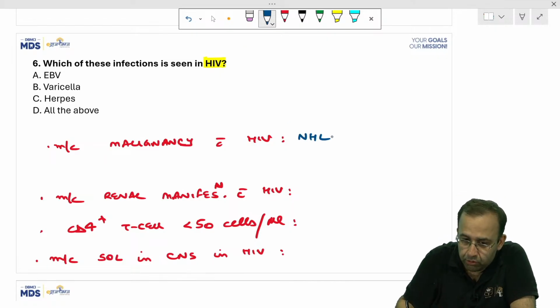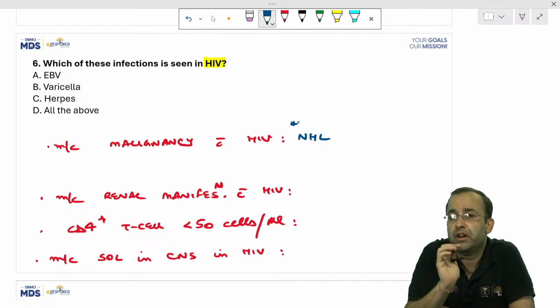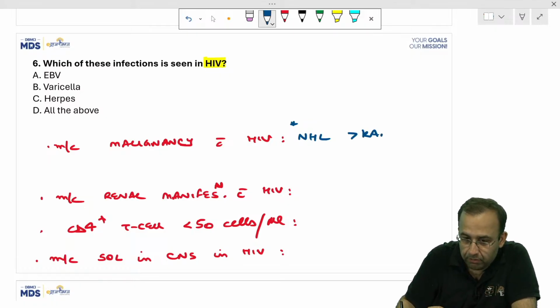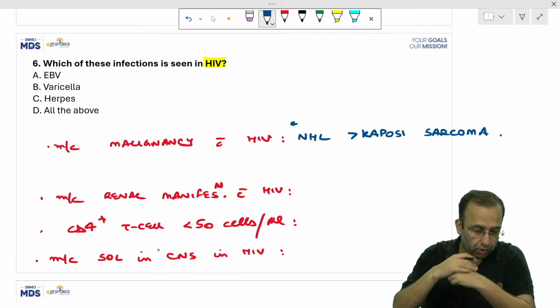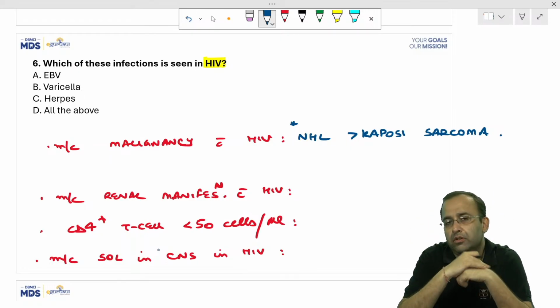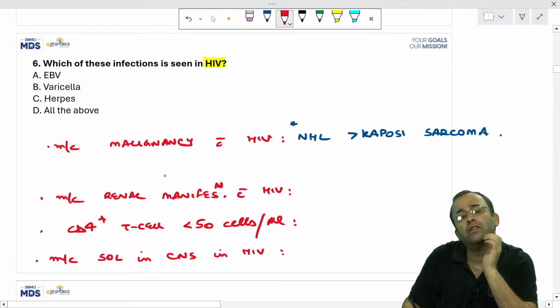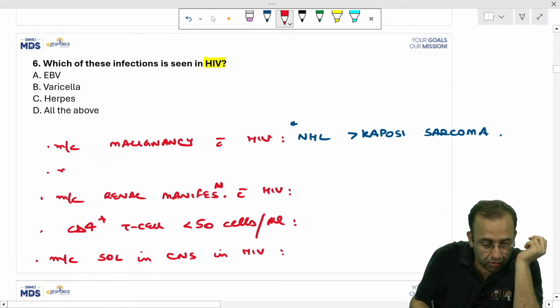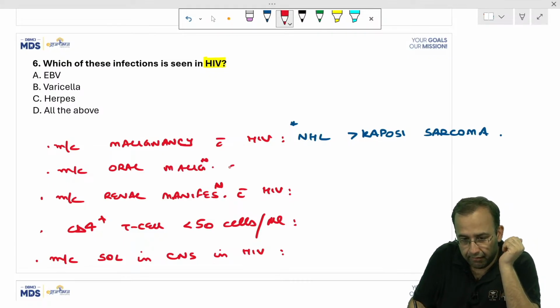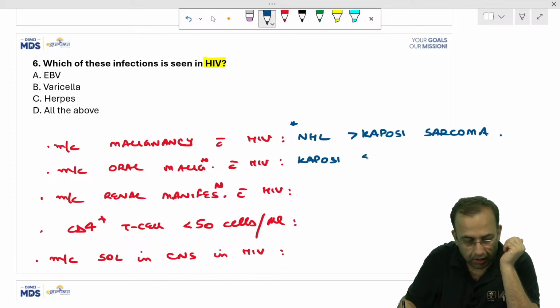When we talk of most common malignancy with HIV, please never ever say Kaposi sarcoma. Never. Most common malignancy with HIV is NHL, non-Hodgkin's lymphoma, followed by Kaposi sarcoma. It changed 7-8 years ago. Kaposi sarcoma is a malignancy of the oral cavity, so it is the most common oral malignancy with HIV. We have to see the question very carefully.